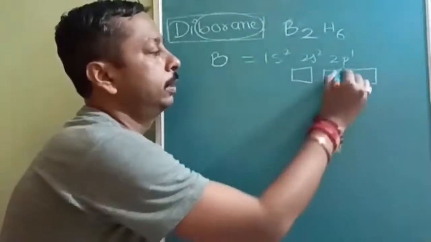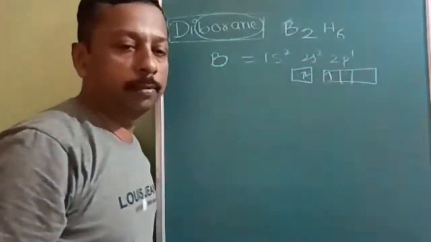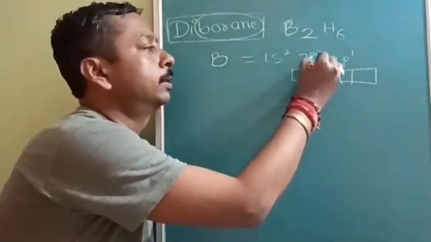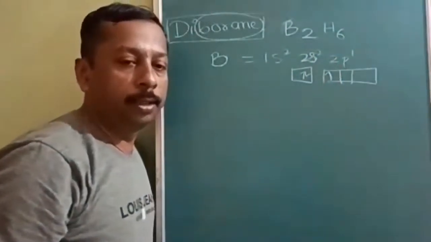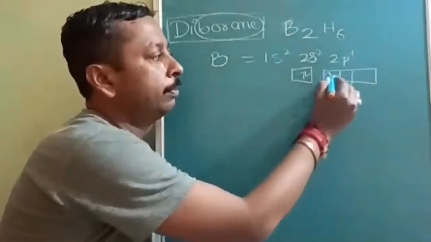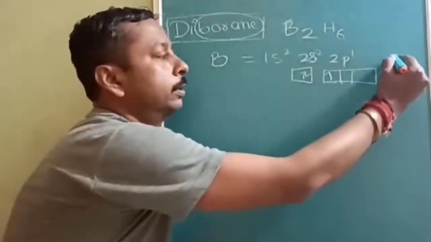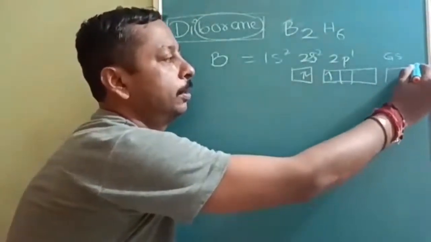What is it? It is in the ground state. If somebody asks what is the number of bonds a boron can form in the ground state, don't answer 3. In the ground state, the number of bonds it can form is only 1, because there is only one unpaired electron. But this ground state is not enough.